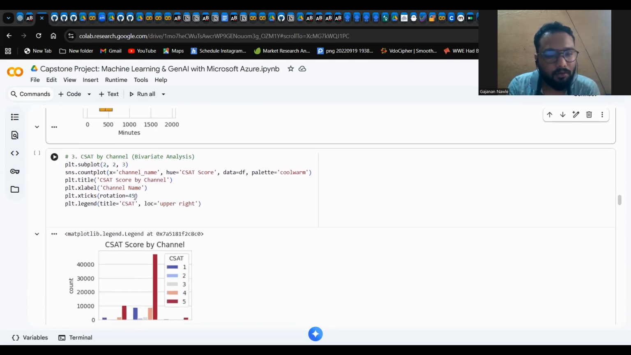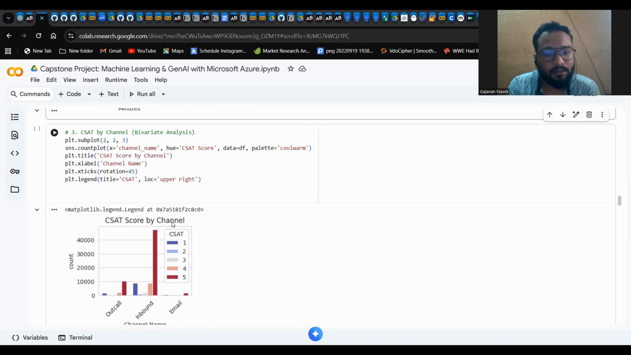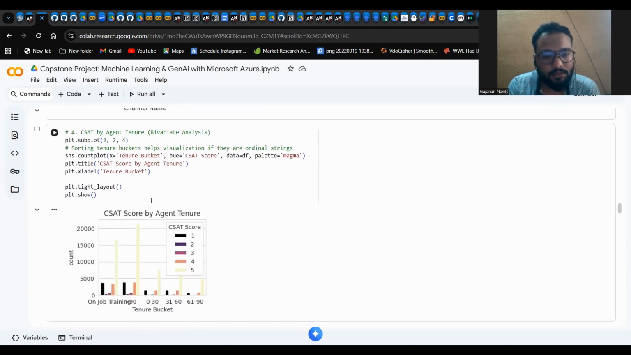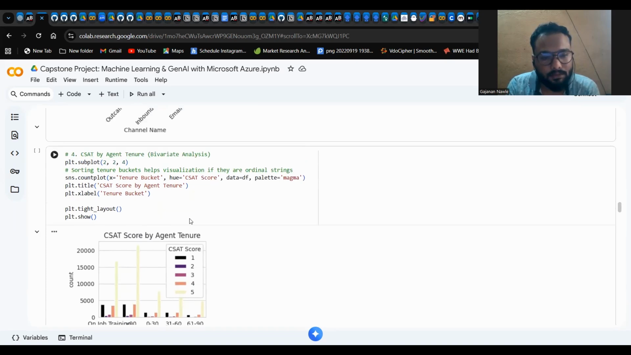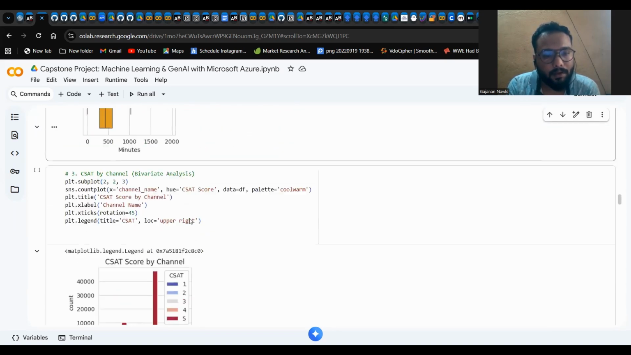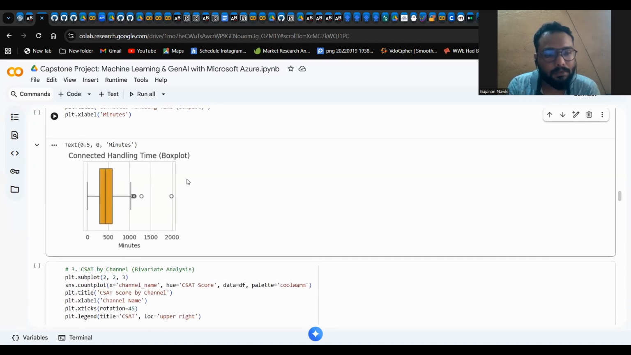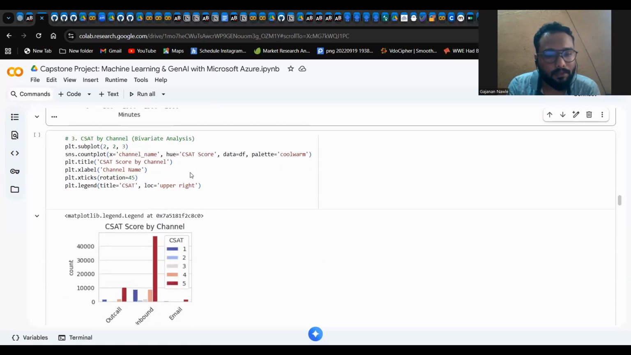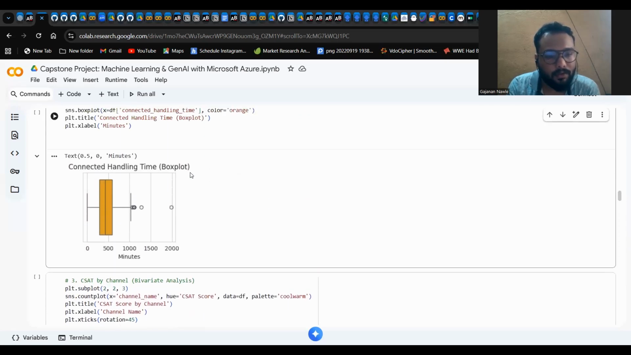Then we have CSAT score by channel and CSAT score by agent tenure. Here also we can see some variations, but compared to the connected handling time box plot, the impact of these variations is quite less.